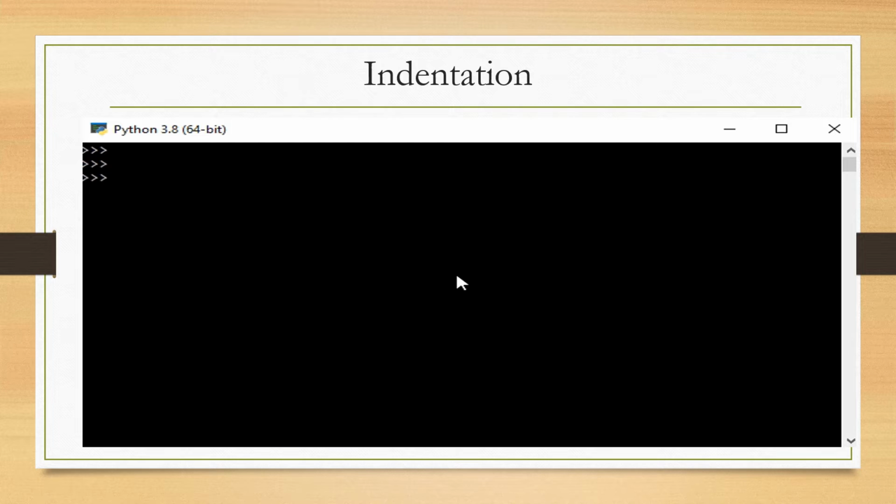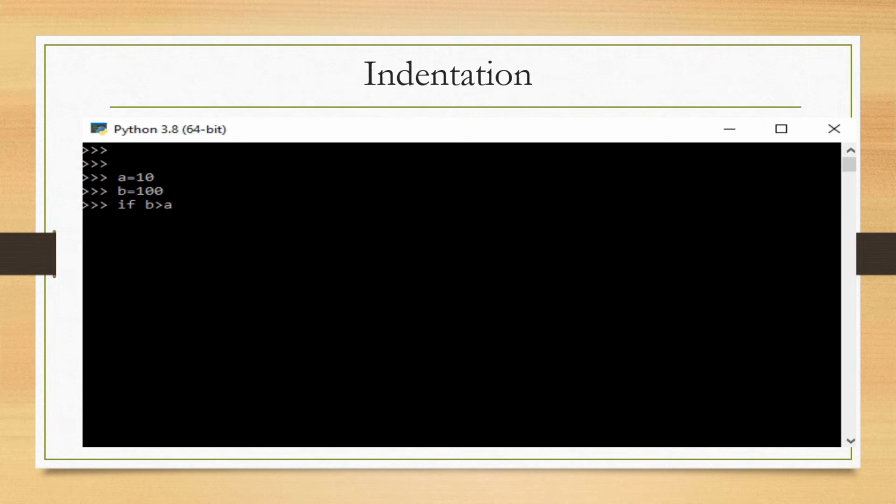Python relies on indentation. All of you know indentation means white spaces at the beginning of a line to define scope in the code. We discuss here one example, the same example, but here I am not giving indentation.